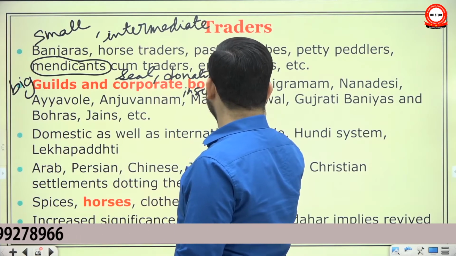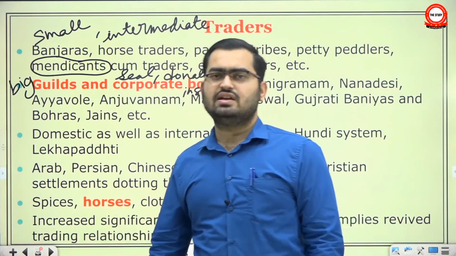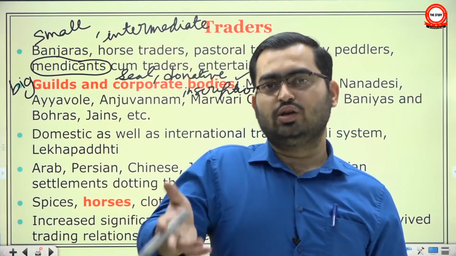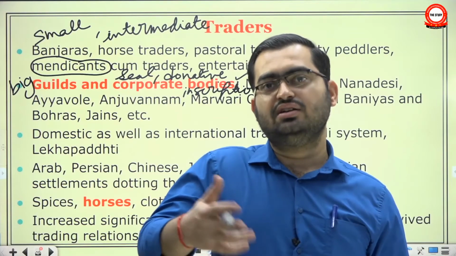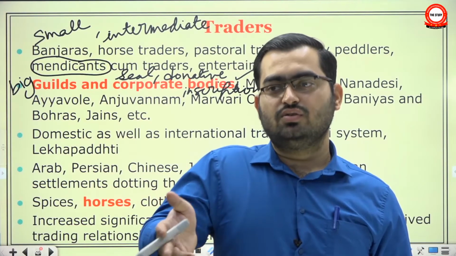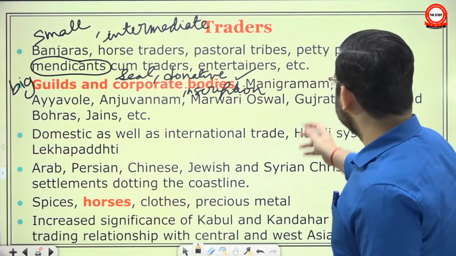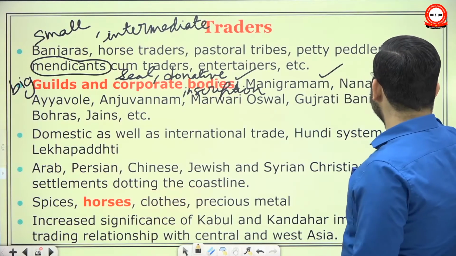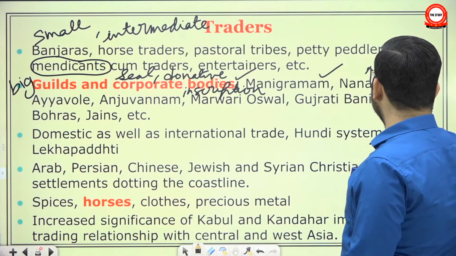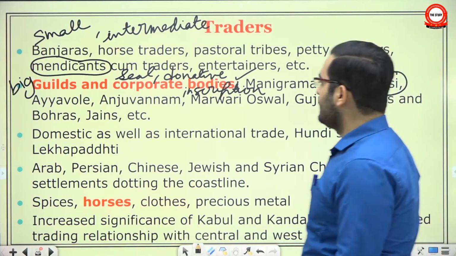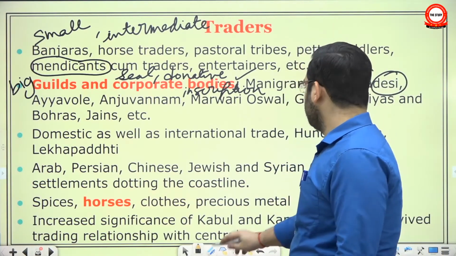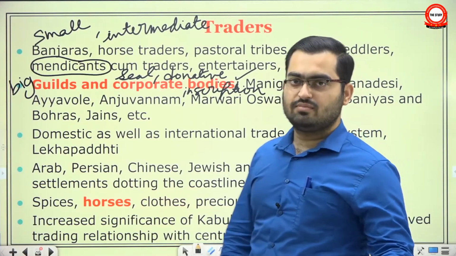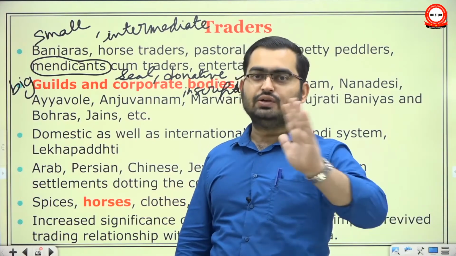For example, in Arthashastra as well as in Dharmashastras, they say that to regulate any particular economic activity, the king should consult the dominant guild of that sector. So they have been around for a while, and we get evidence of new ones like Mani Gramam, Nanadesi. Now Nanadesi were most likely associated with foreign trade, and these are South Indian guilds. Look, in the case of South India, it is widely accepted that there was no decline in the pace of urbanization, that once it started, it continued.